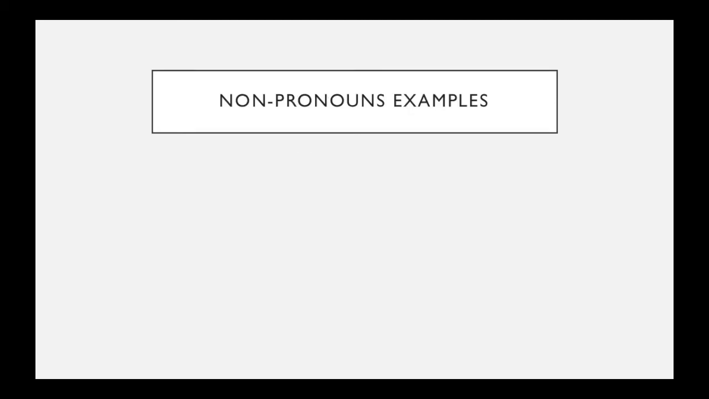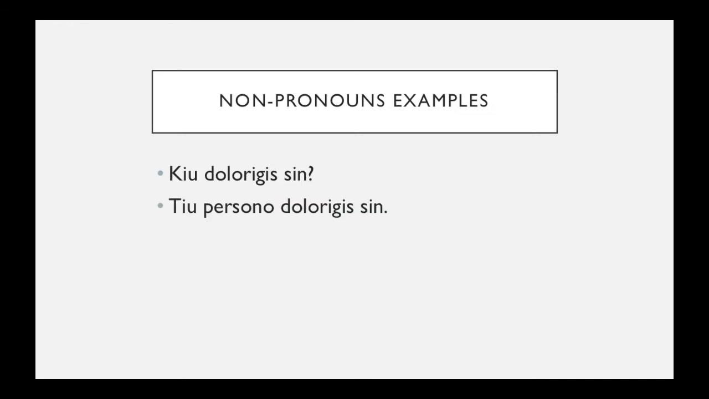Si can also be used with other things that aren't pronouns, such as any of the words like kiu, iu, tiu. Kiu doloris sin? So who hurt himself or herself? So kiu and si are the same person. Tiu persono doloris sin. So in response to the question, that person hurt himself or herself. La kato lekas sin. The cat licks itself.